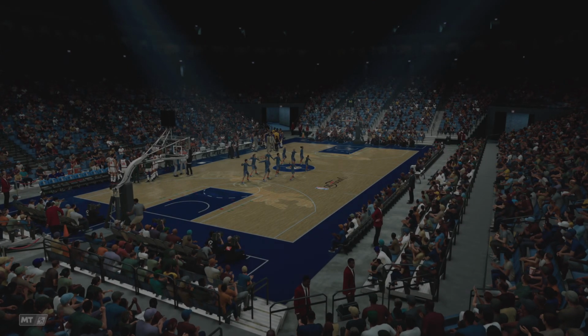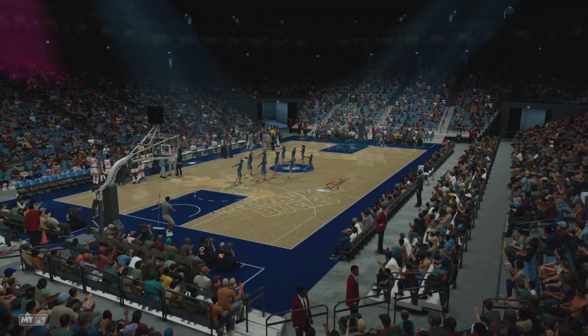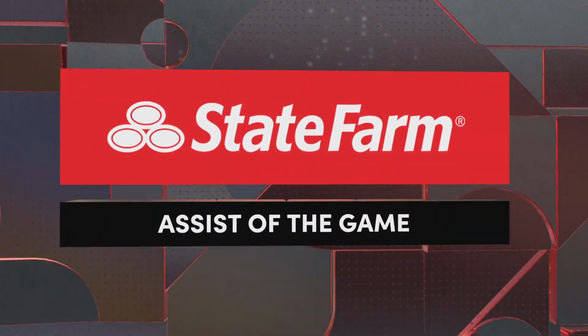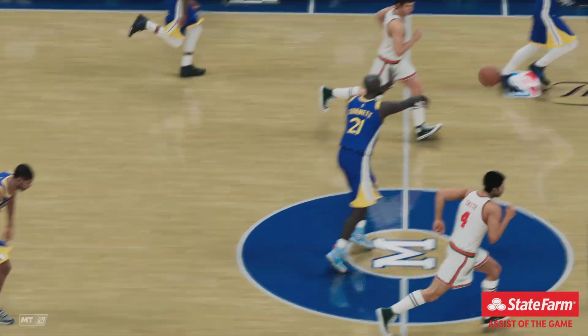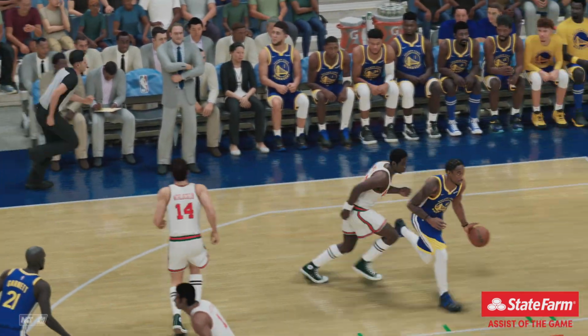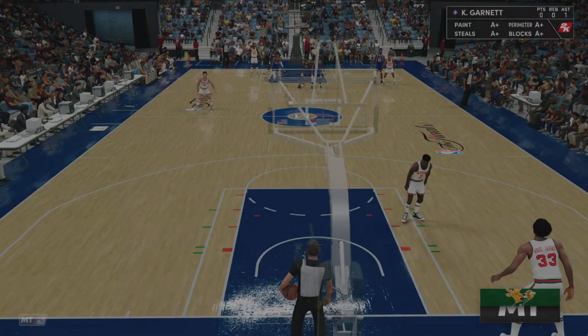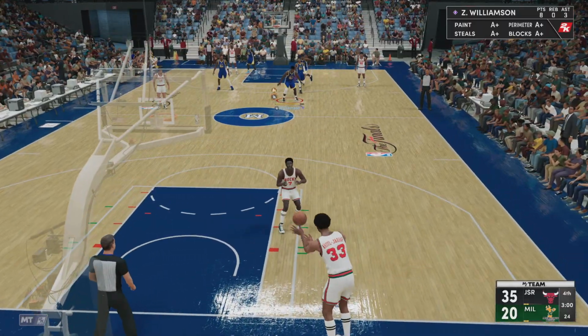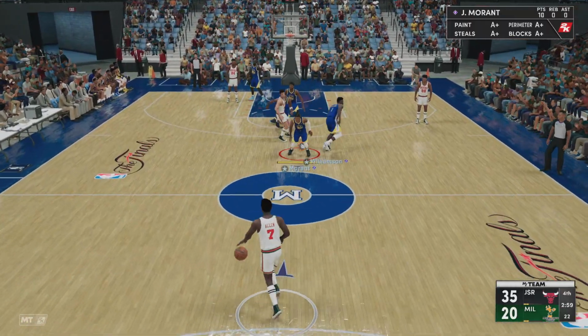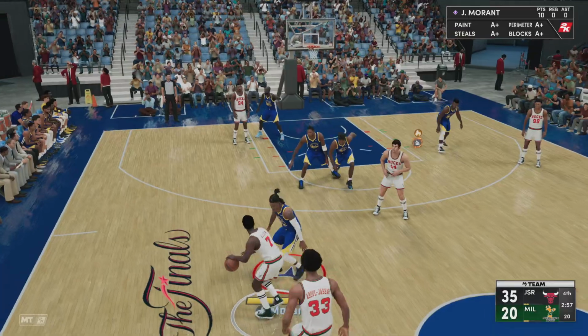While we have the chance now, folks, let's go to our State Farm assist of the game. Yeah, an easy choice tonight. Look at the precision on this pass. Put it on a platter for him. Yeah, he put it on a platter and it was served cold. Now, I love the poise, the decisiveness. This is how you run the